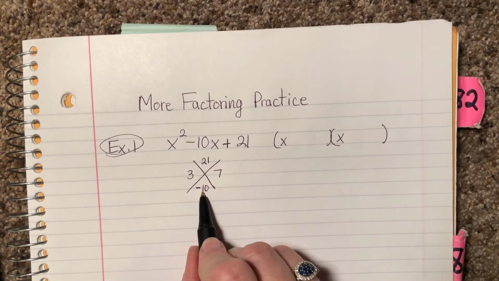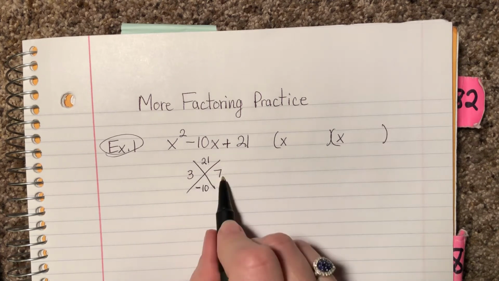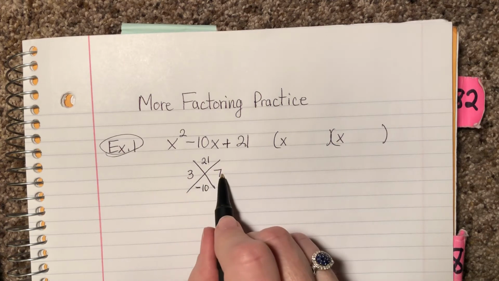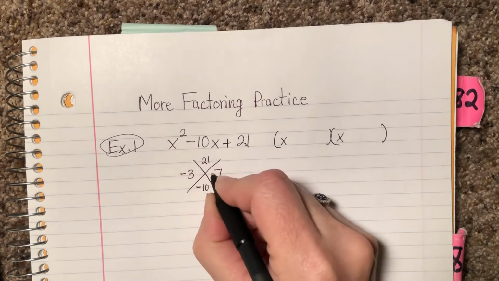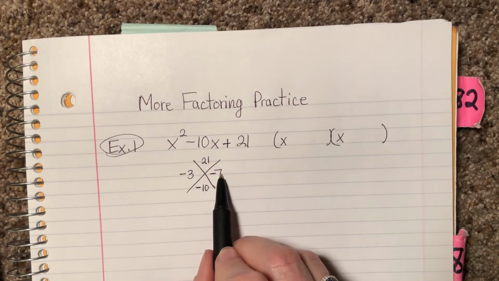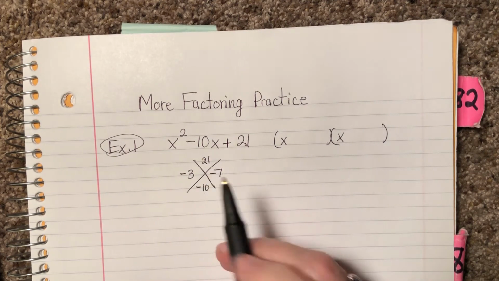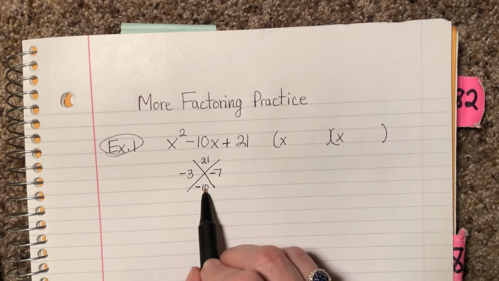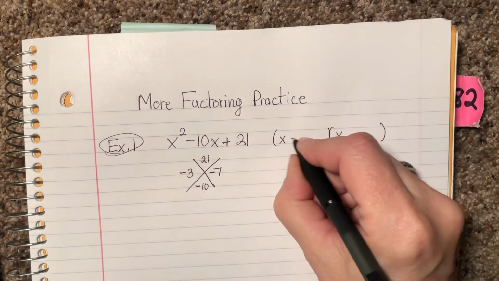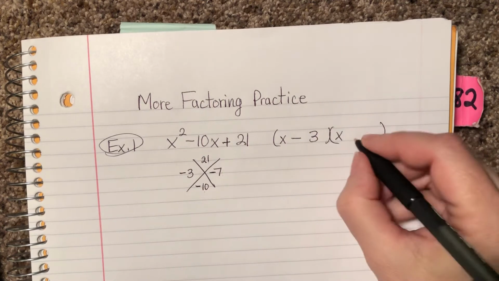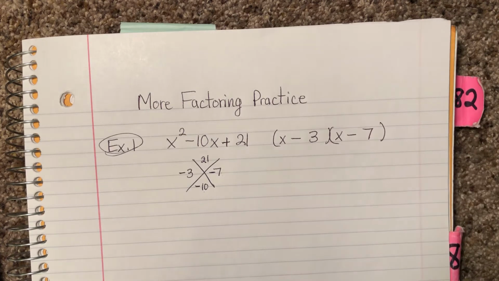Now I have to make the signs work. 3 times 7 makes 21, but 3 and 7 positive can't add to negative 10. But if they're both negative, they still multiply to the positive 21, and they will add to negative 10. So these 2 are the numbers that go in the parentheses.